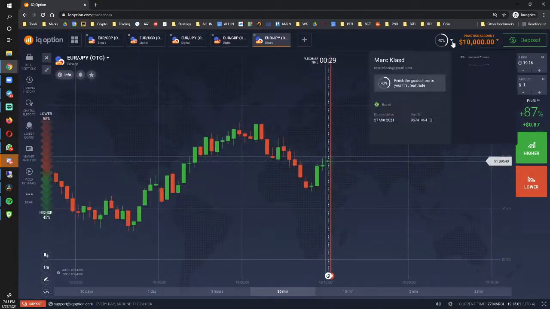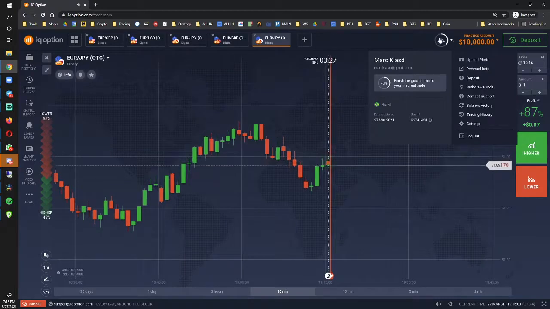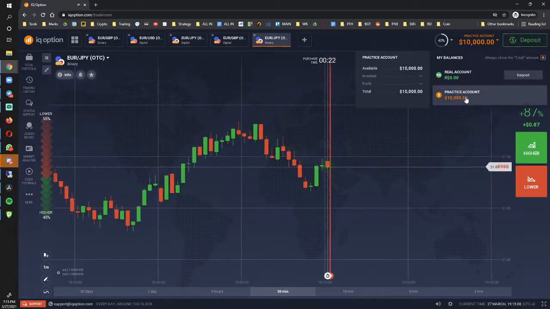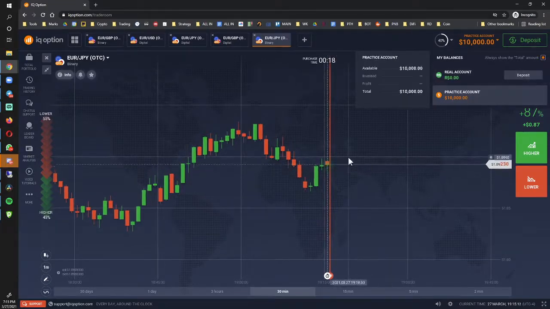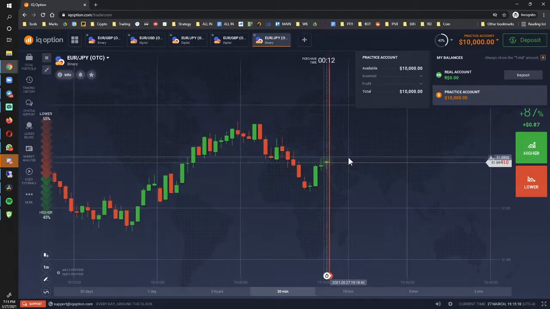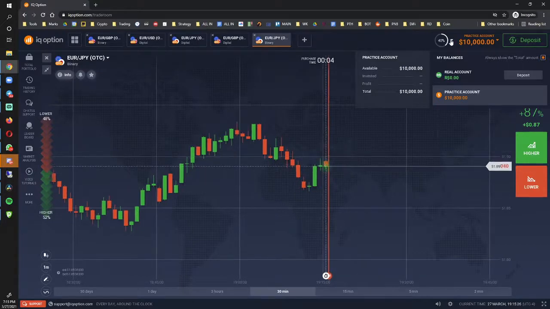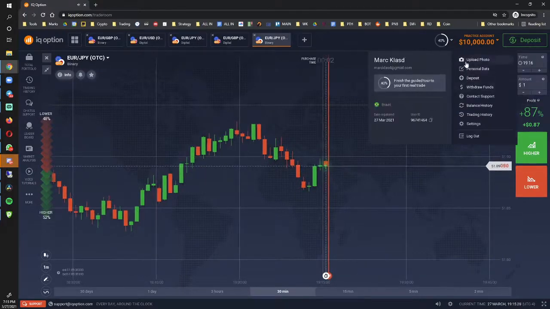The other thing is this. Let's go ahead and click this area right here. Here's where you would switch between the practice and live account. So if you want to make a deposit, if you click here, it's going to give you different types of ways that you can make a deposit. Very important. The same way that you've deposited, it's the same way that you're going to have to use if you request a withdrawal. Okay. But let's go to the 40%, which is actually